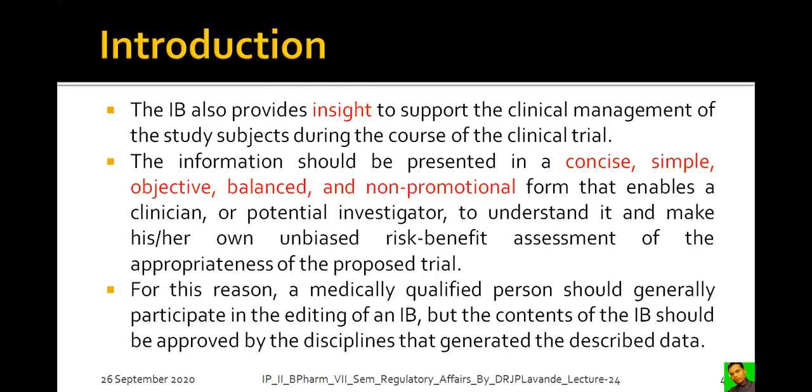For this reason, a medically qualified person should generally participate in the editing of an investigator's brochure. So in order to produce the investigator's brochure, generally medically qualified personnel are employed and included. But the contents of the investigator's brochure should be approved by the disciplines that generated the described data.